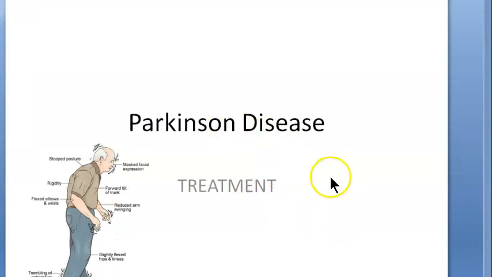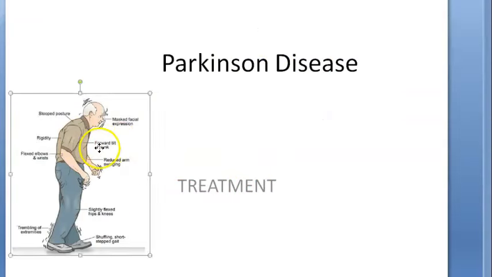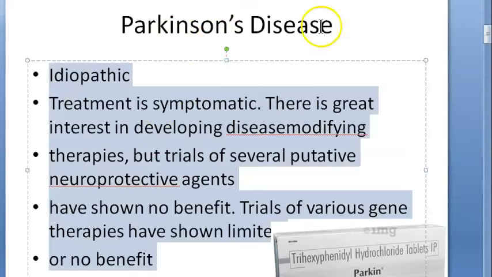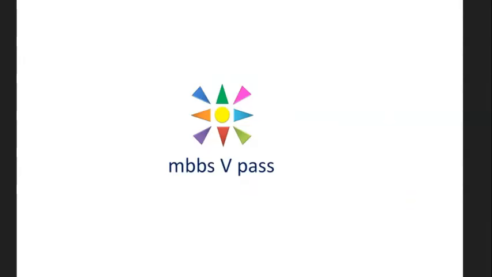Parkinson disease treatment. You know what Parkinson disease is, right? So basically what do they have here? A combination of tremor, rigidity, bradykinesia, that is slow walking, right? Progressive postural instability. So these are all Parkinsonism. Cognitive impairment is sometimes prominent, okay? So we told you it is idiopathic, and how will you treat? You will treat the symptoms. Treatment is symptomatic, they are saying.